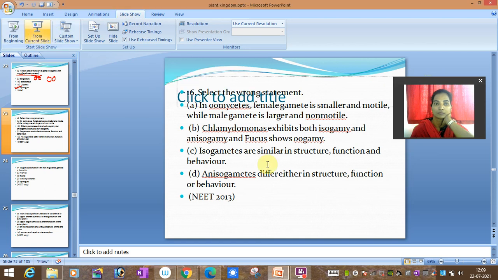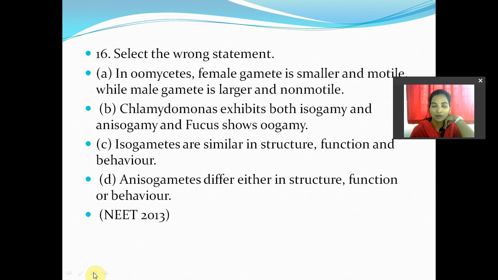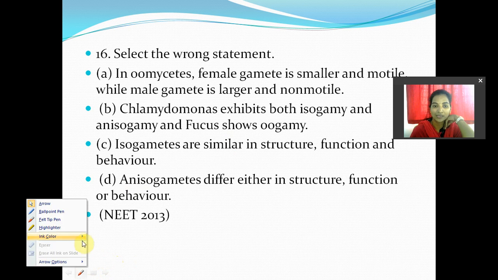Hello students, welcome back. Today in this session we will again talk about the mods and also the plant kingdom. In the plant kingdom we will talk about some other questions which have been asked in previous years.